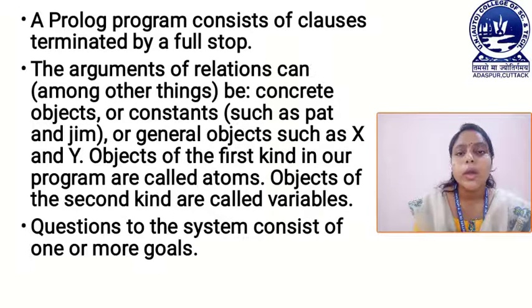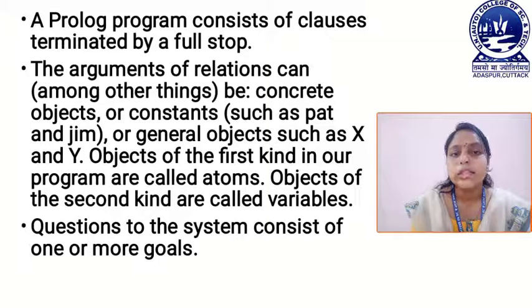That means when we are taking objects like X and Y, these objects are called variables. But when we are taking objects like Bob and Pat, these objects are called atoms.